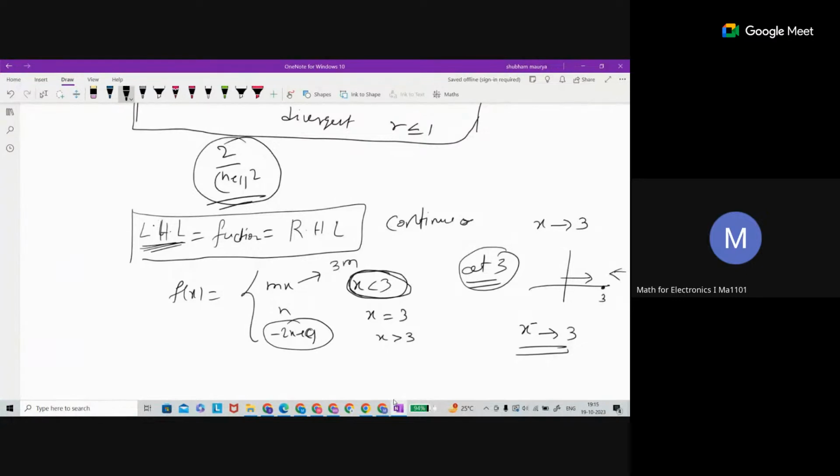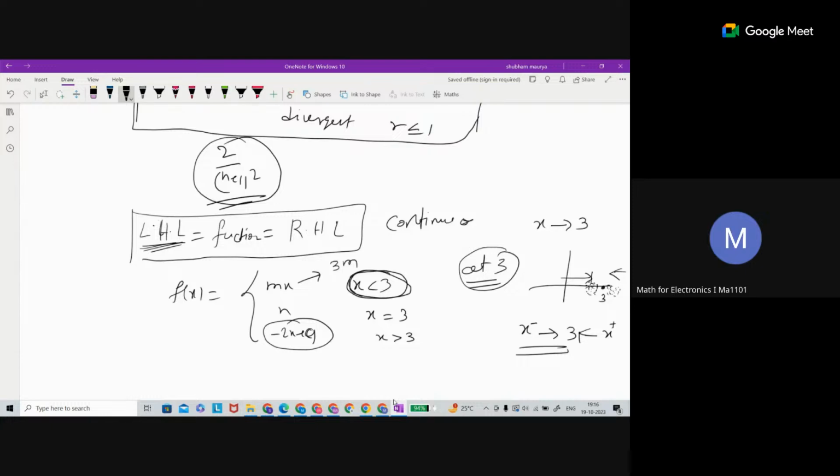Similarly, for the right side the function is behaving like this. If you approach 3 from the right side, the input is not exactly 3, but greater than 3. From this side you are giving the function value for the right side, and for the left side you are giving the input from this side.